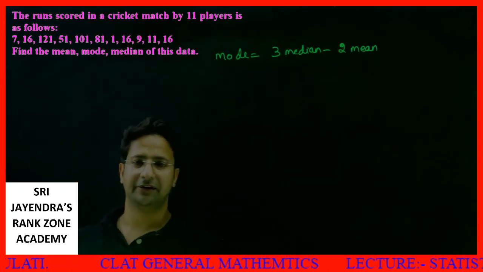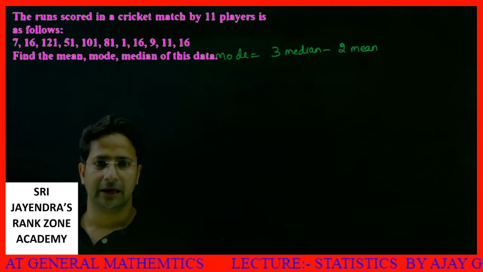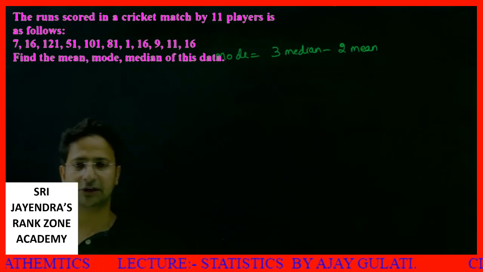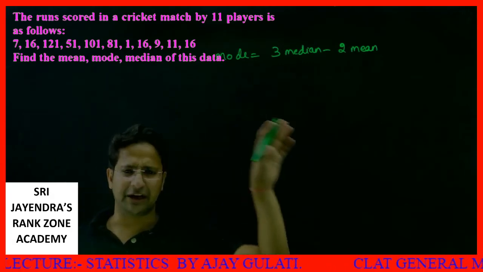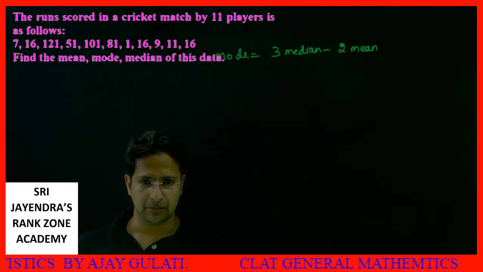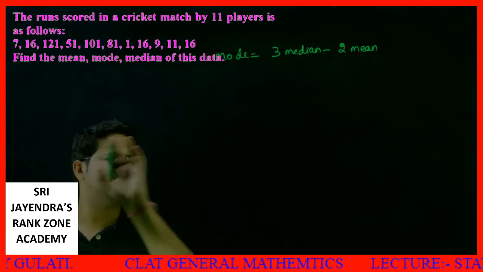So we have another set. The runs scored in a cricket match by 11 players are given as a list. Find the mean, mode and median of the data. Let's arrange them in ascending order.